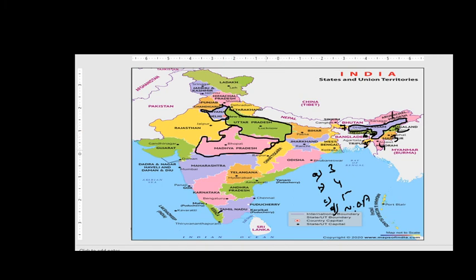Next, fourth one is Chhattisgarh. Next, fifth one is Jharkhand. Next, sixth one is Telangana. Next, seventh one is Bihar. Right friends, so these are the states which have become landlocked, right?